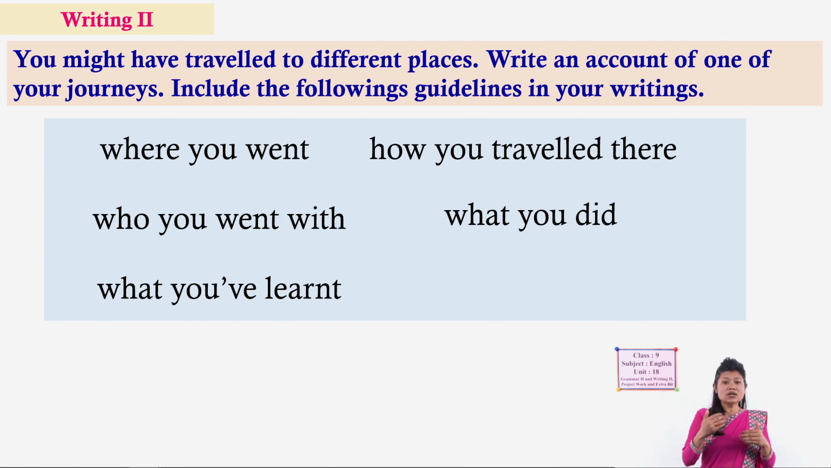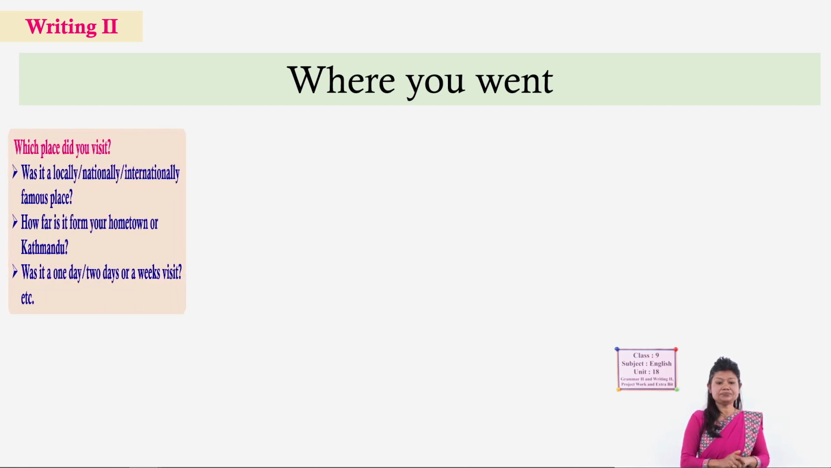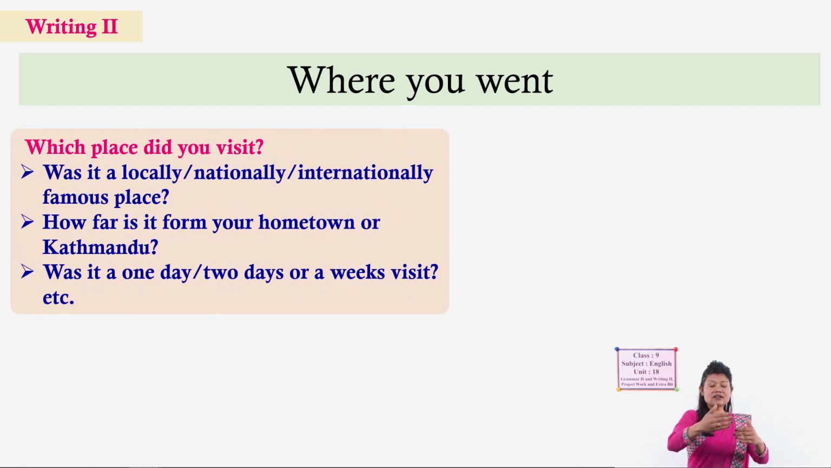Do you want to see one example here, how one of your friends has done? Okay, see here how your friend did, okay. First of all, begin from the where you went section, okay. See, and try to answer this question, look here. And she also generated some further questions like this, and you also can do this, okay. For example, which place did you visit under this? Was it a locally, nationally, internationally famous place? How far is it from your hometown or Kathmandu generally? It is our capital city. Was it a one-day visit, 2 days visit, etc.